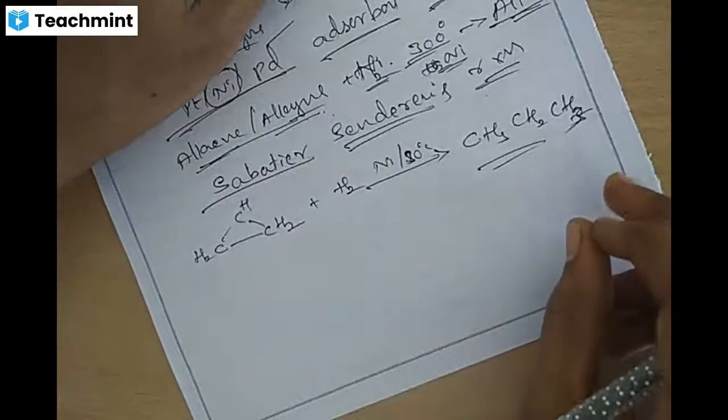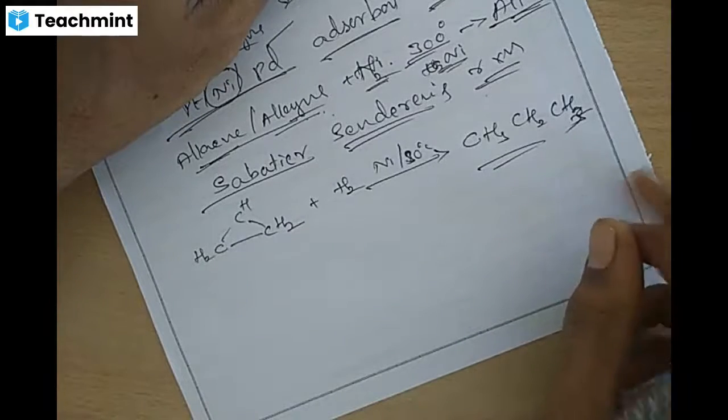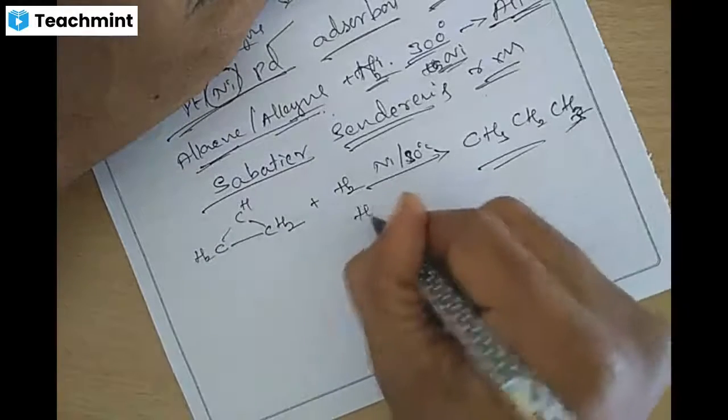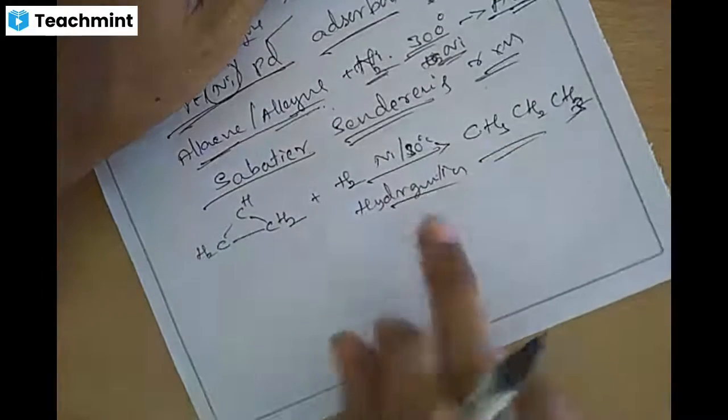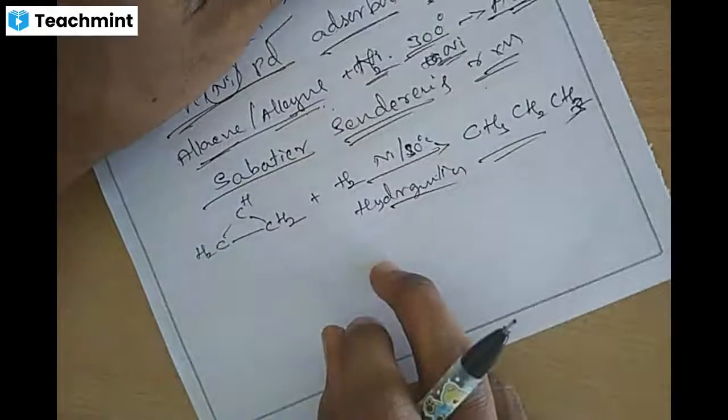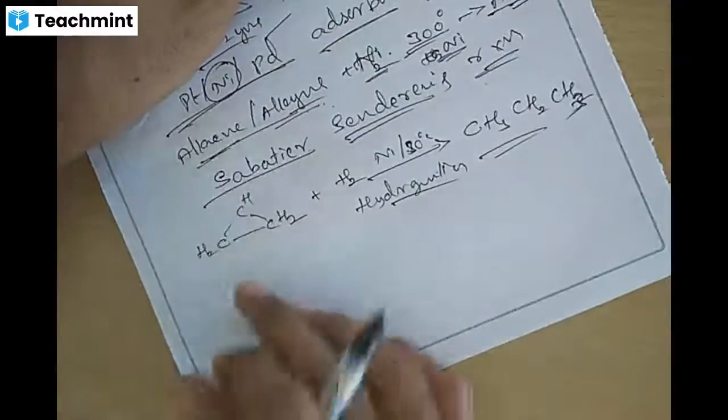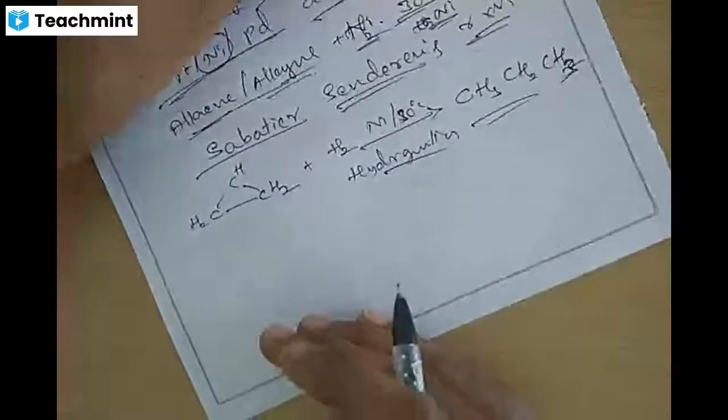Alkane is also prepared from cycloalkane by hydrogenation. Similarly, cyclobutane is treated with dihydrogen in presence of nickel catalyst. Only in the case of higher cycloalkanes, temperature will be increasing.